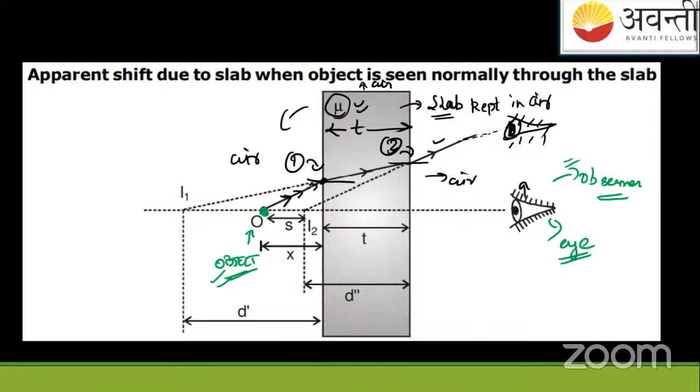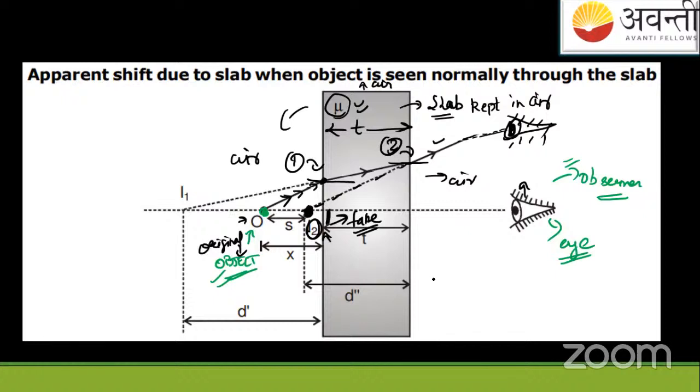When the final emergent ray reaches our eye, the object's location, when extended back, will be here, which is O dash, which is fake, and we know the original object is here. O is this, O dash is this, which is the fake image of the object.